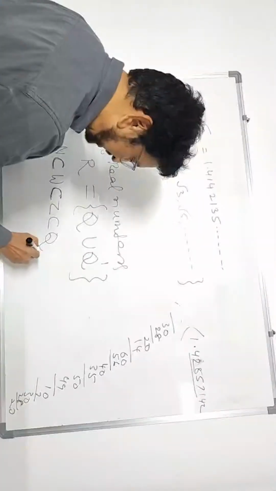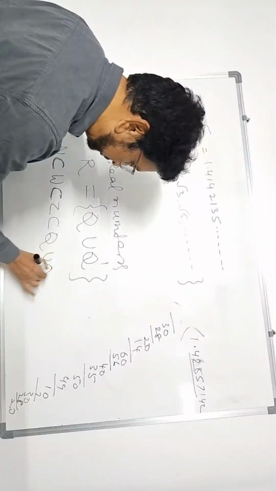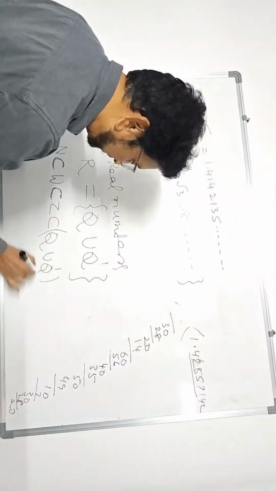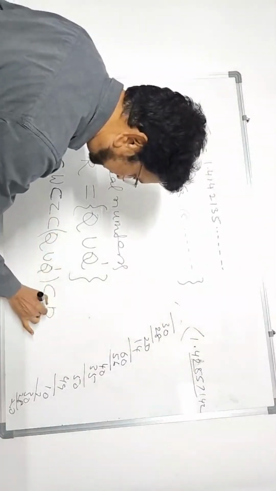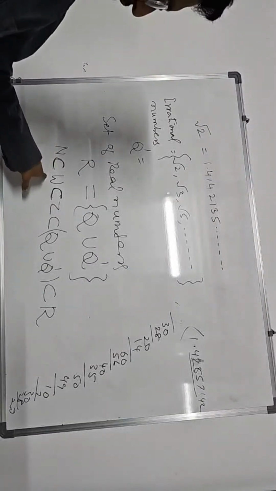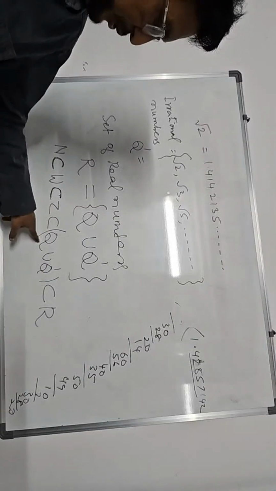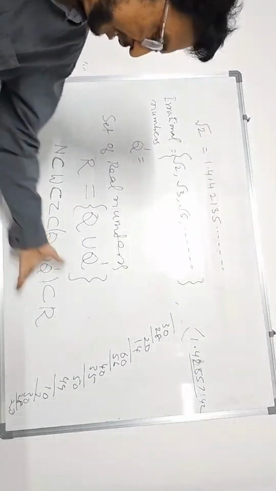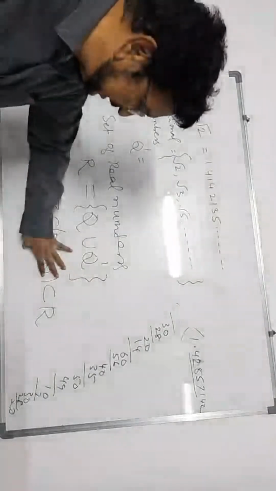Rational numbers and irrational numbers together are a subset of real numbers. This way we can write: N is contained in W, W is contained in Z, Z is contained in Q, and Q union Q dash means the set of real numbers. This together is called the set of real numbers.